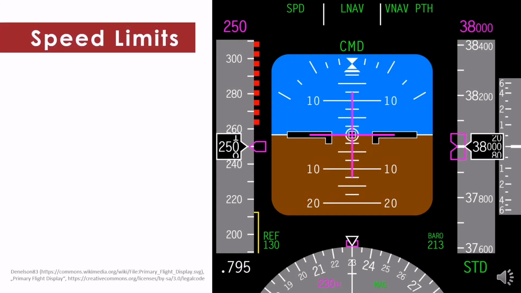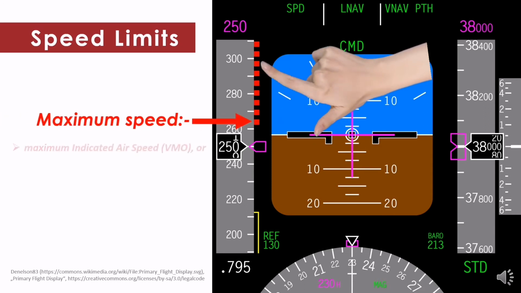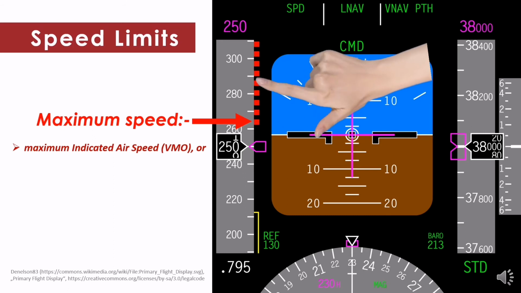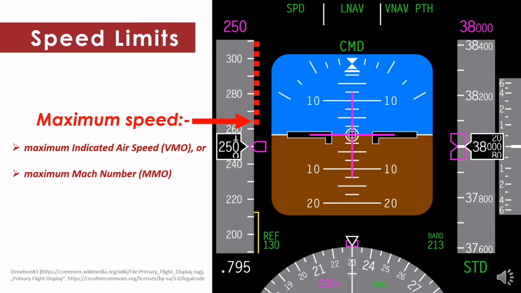On the airspeed indicator, the maximum speed is indicated by a dotted red symbol. At high altitude, the maximum Mach number is a speed that is less than the maximum indicated airspeed.